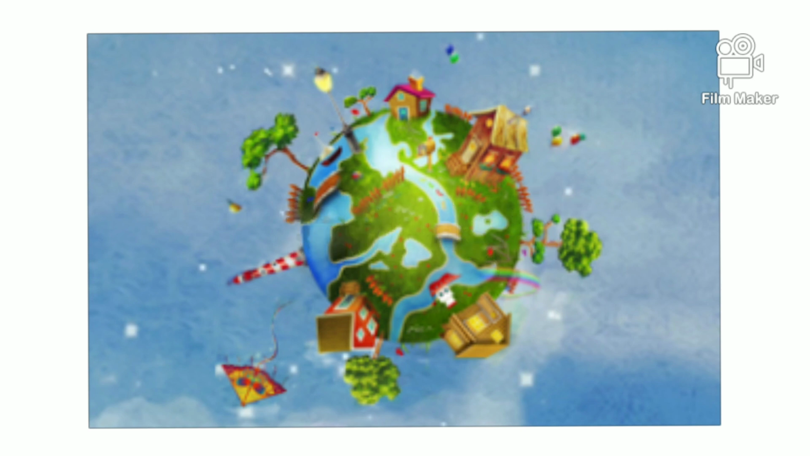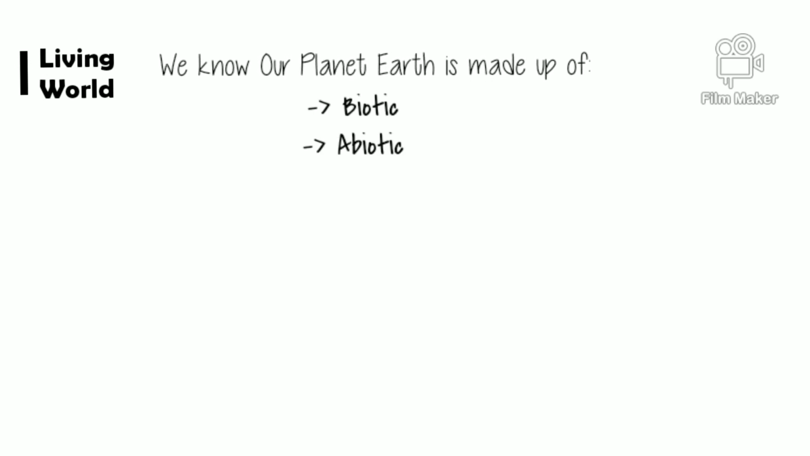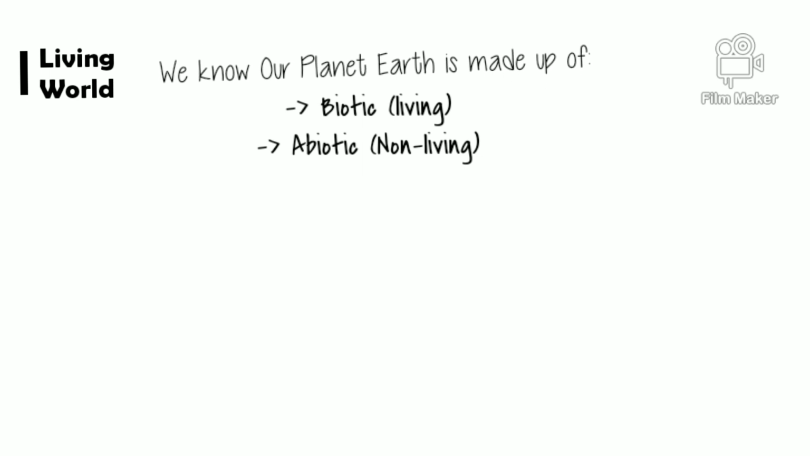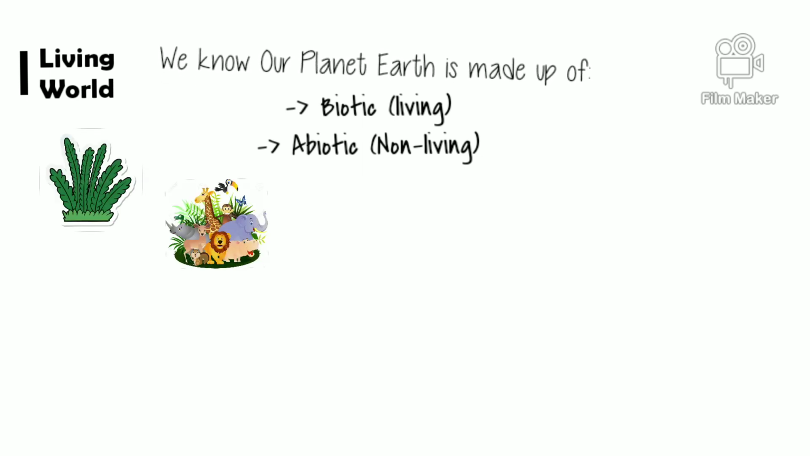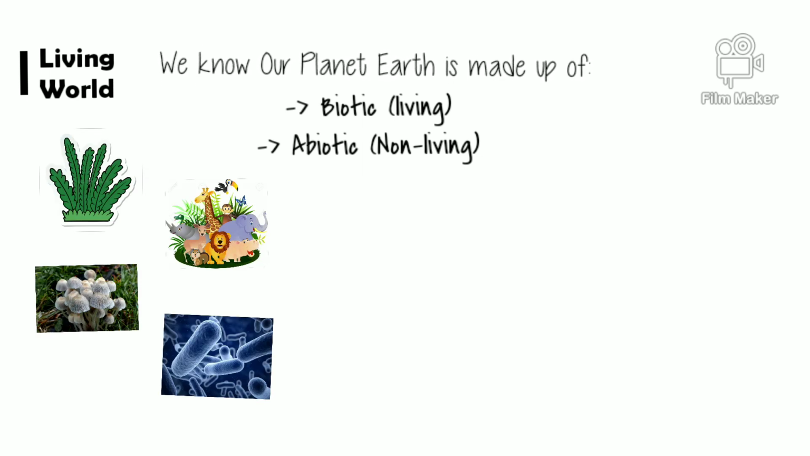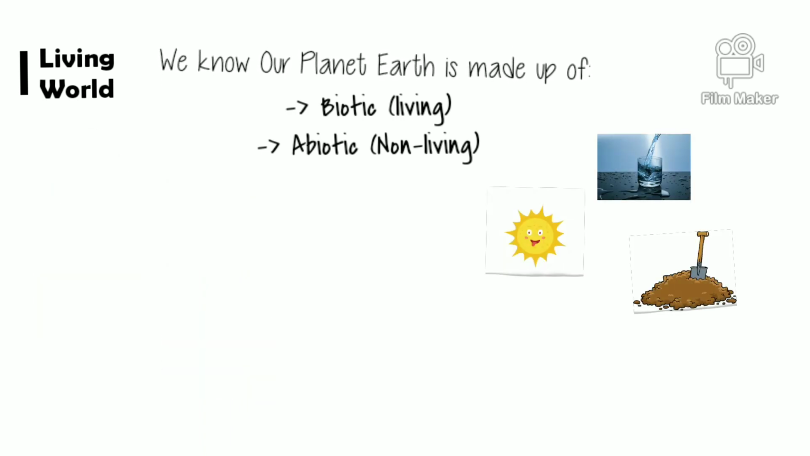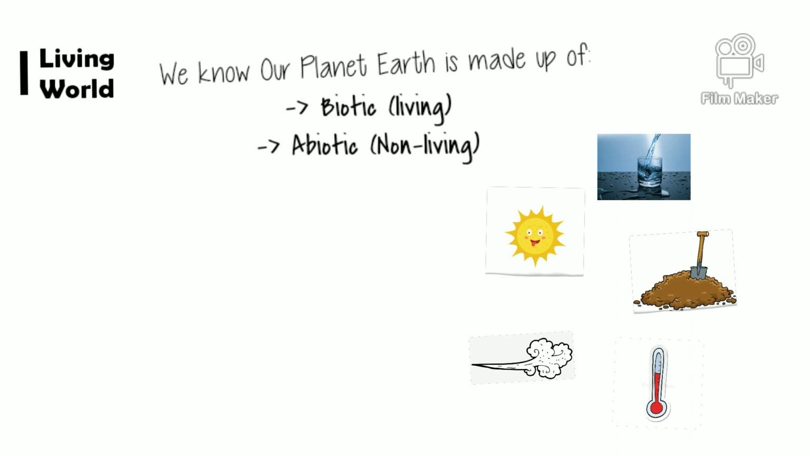So let's start our first chapter, living world, and let's take it easy. We know our planet Earth is made up of two components, biotic and abiotic, where biotic components refer to living things and abiotic components are non-living things. Biotic components include plants, animals, fungi and bacteria, whereas abiotic components include water, sunlight, soil, air, temperature, basically all the non-living things present around us.